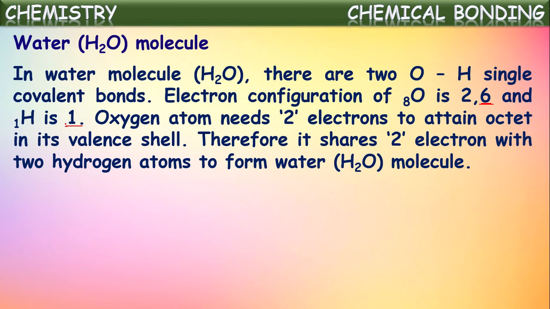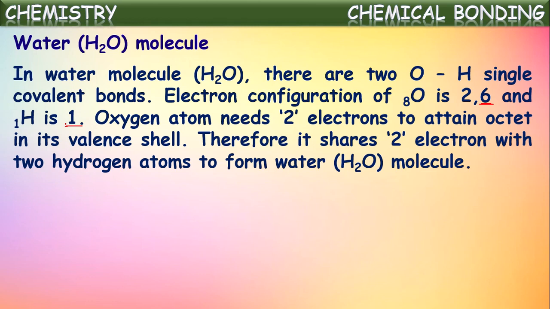So in the water molecule, there are 2 O-H single covalent bonds, because the electron configuration of oxygen is 2,6 and that of hydrogen is 1. From this we can say the oxygen atom needs 2 electrons to attain octet in its valence shell.